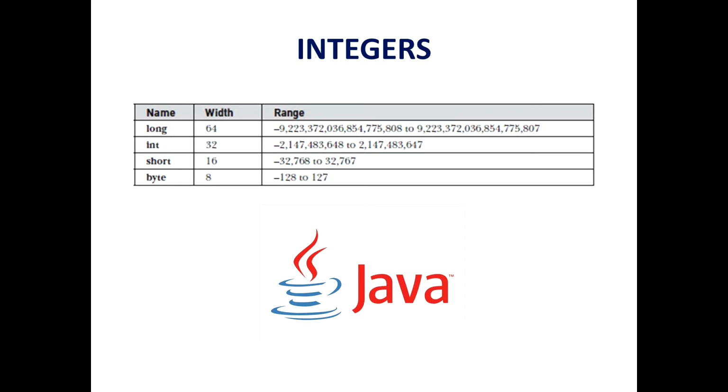And the last but not the least, and the biggest one, is the long. Long is a signed 64-bit type and is useful for those occasions where an int type is not large enough to hold the desired value. The range of long is quite large. This makes it useful when big whole numbers are needed. For example, there is a program that computes the number of miles that light will travel in a specified number of days.